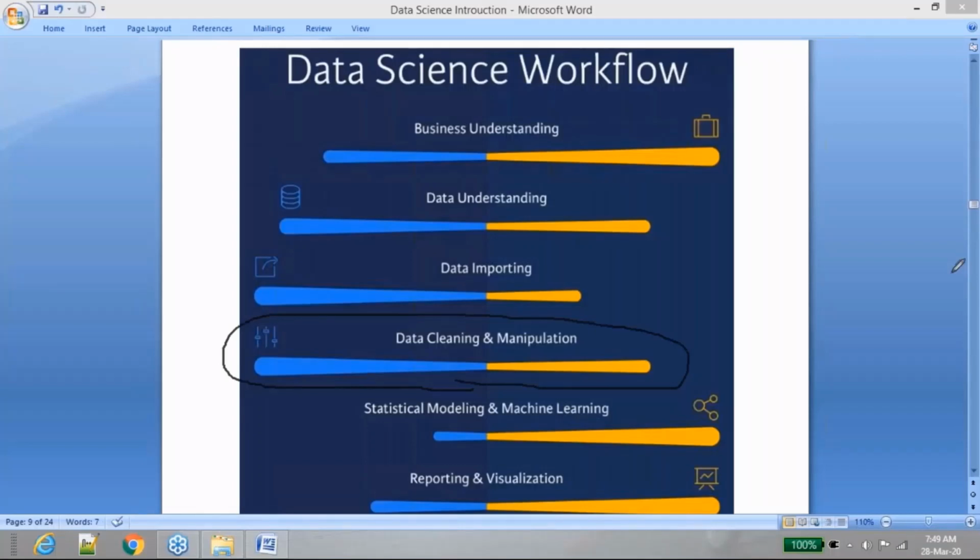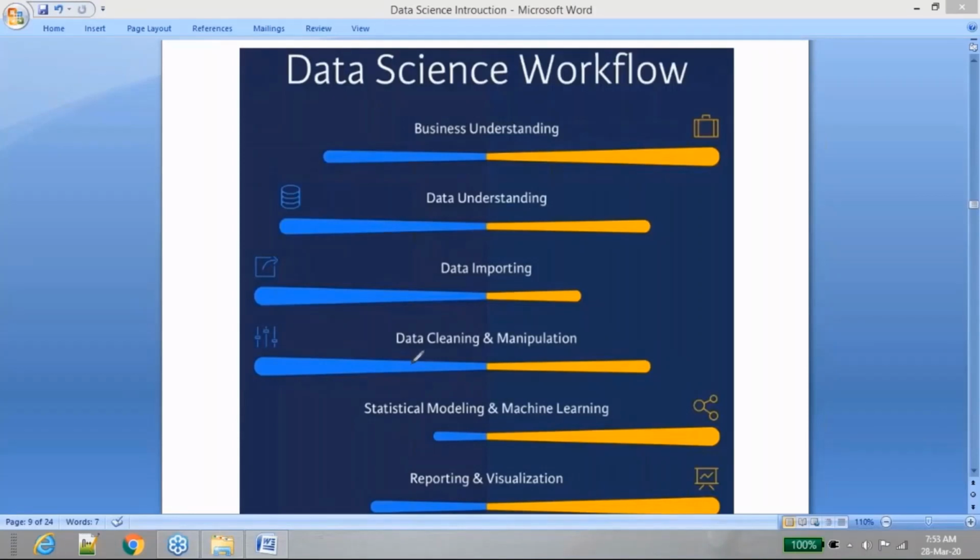I have some other column. I see that there is one column called years of experience. So using this years of experience, can I derive a formula that can also feed my age data? You need to find those alternatives to fill those missing values. If you're not able to fill them, just eliminate those missing values. This is the process of data cleaning and manipulation, which you should do before you go for statistical modeling or machine learning.